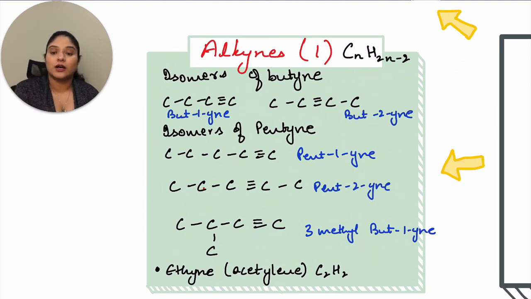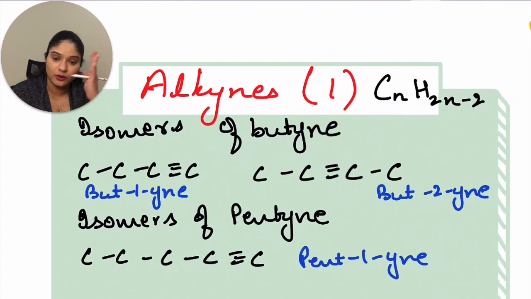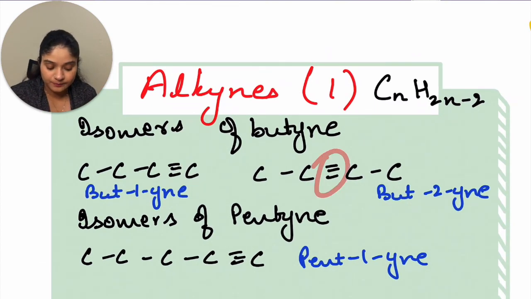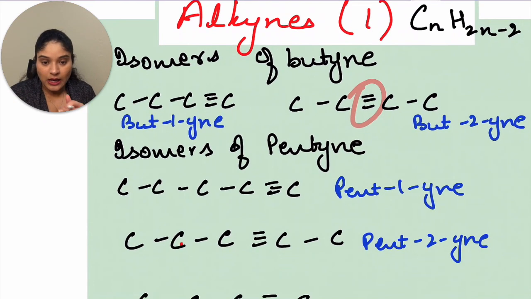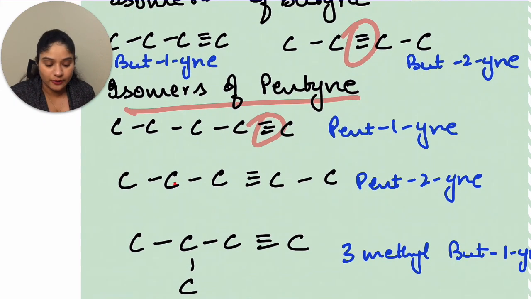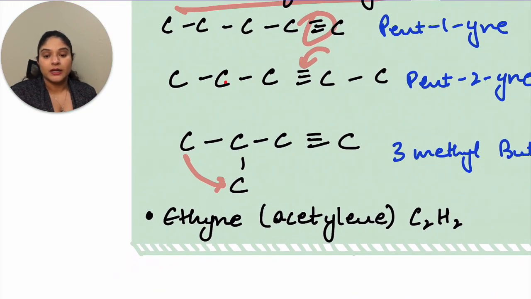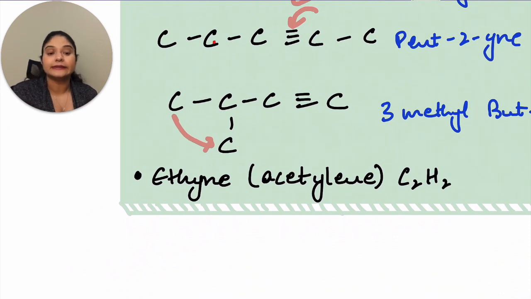So alkynes, the formula is CnH2n minus 2. Isomers of butyne is something like this: but-1-yne. One of the triple bonds is at the corner, then it eventually comes to the center. So but-1-yne, but-2-yne. Isomers of pentyne: you have the triple bond at the corner, then the triple bond comes towards the center, and then one of the chains will break and one of the carbons will be attached somewhere in the center. So 3-methylbut-1-yne. Now ethyne or acetylene is C2H4.